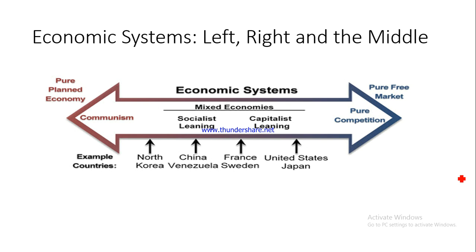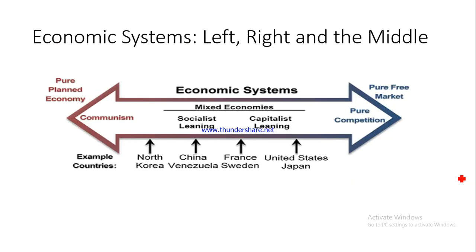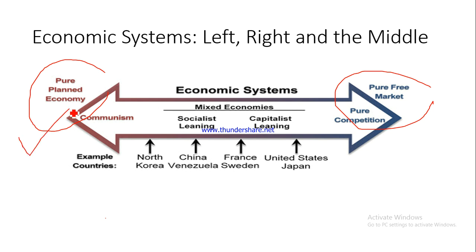Now let me tell you one thing very, very clearly. Though we have talked about these economic systems, there are no clear-cut demarcations. You would never find. Now I'm giving you a diagram to make you understand what we mean by leftist and rightist. We have discussed this earlier. Here it is the pure planned economy, leftist economy, towards the left, and here it is the pure free market economy or the capitalist economy. Here it is the pure plan command and control kind of economic system. Fine, but please understand, there is no economy in the whole globe which can be said to be 100% purely planned or can be said to be 100% purely free.